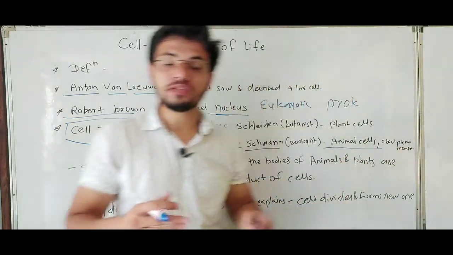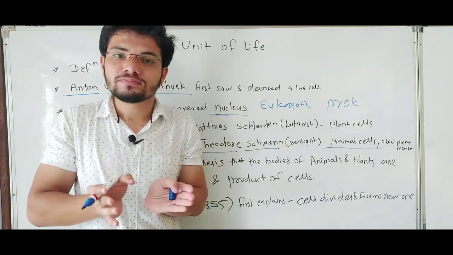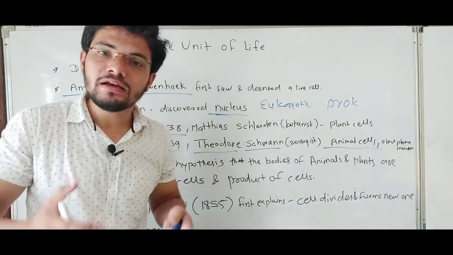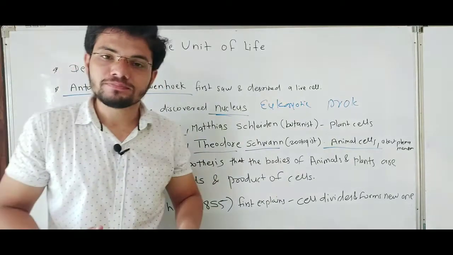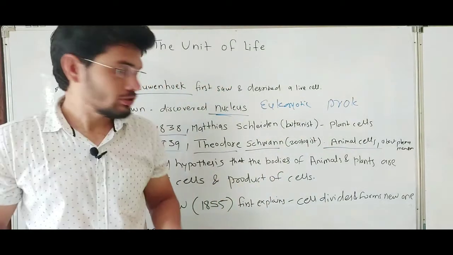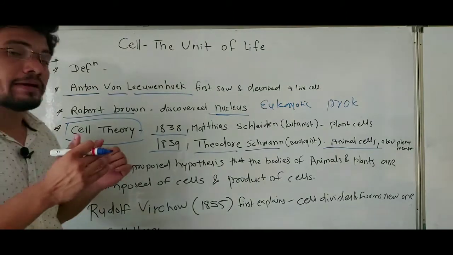He saw that the cell has a boundary which gives the cell a particular shape, and that boundary, that membrane, is known as the plasma membrane. So he was the first one to observe and study the plasma membrane.